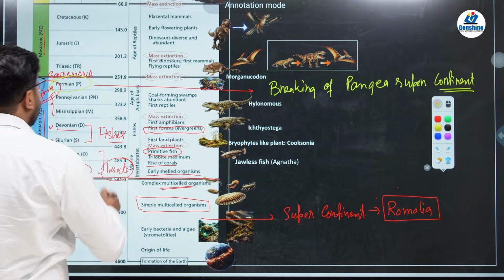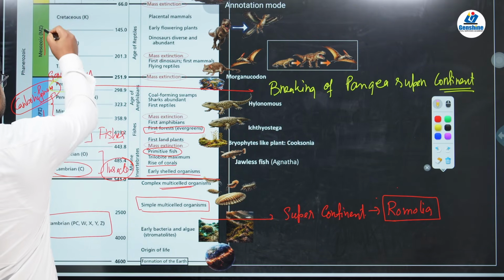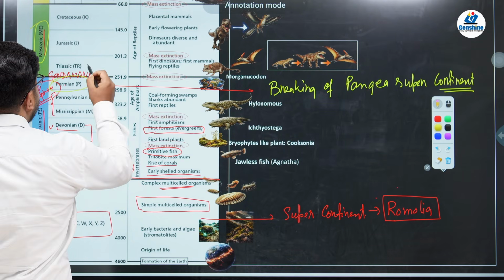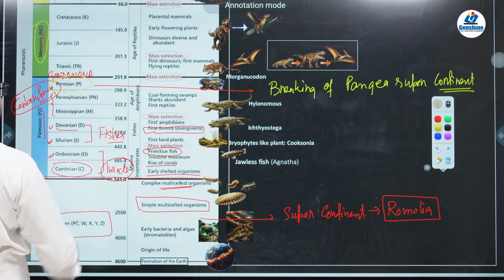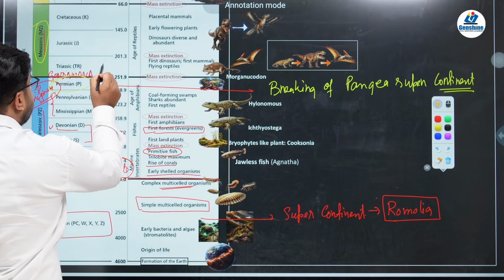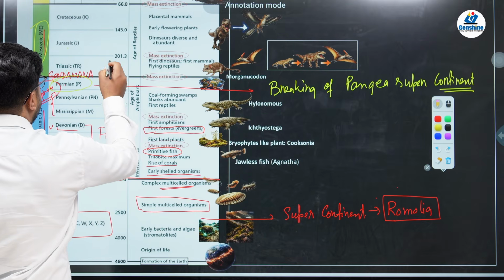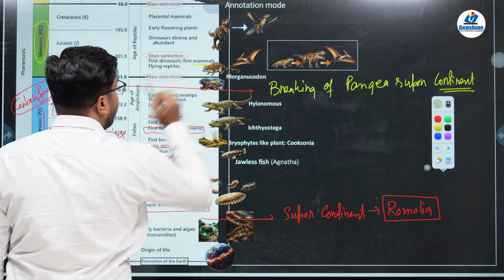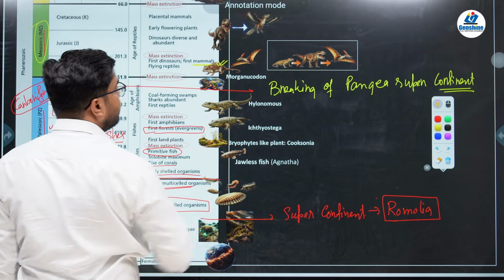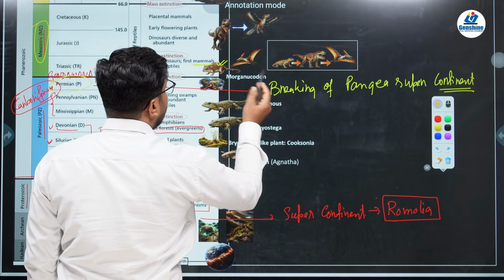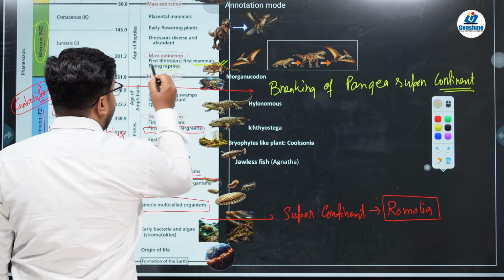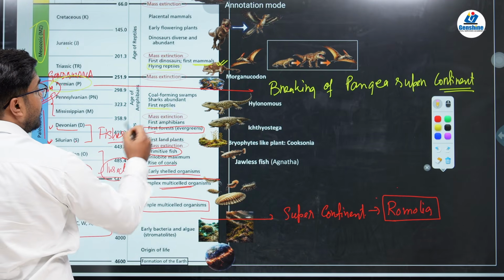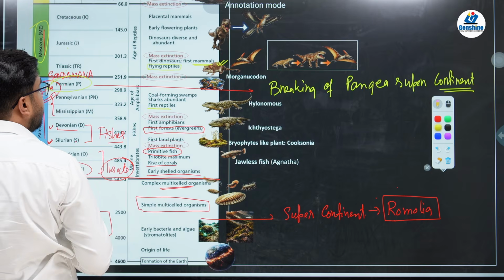Okay, next, after Permian, a new era started which is called the Mesozoic era. And this Mesozoic era is further divided into three periods: Triassic, Jurassic and Cretaceous. Triassic is the period where there was introduction of dinosaurs. There was also the introduction of the first mammal, introduced in rodent form, called Morganucodon. There was also introduction of flying reptiles. When was the reptile introduced? Reptile was introduced in the Carboniferous period, and this reptile started flying in the Triassic period.